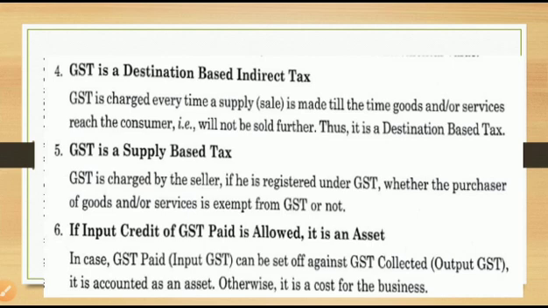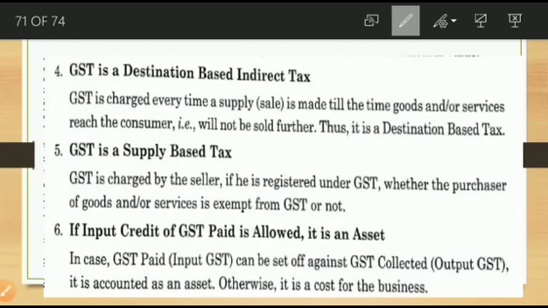GST is charged every time a supply is made, till the time the goods and services reach the consumer, who will not sell them further. Thus it is a destination based GST.